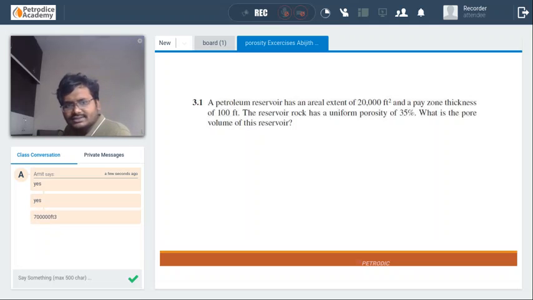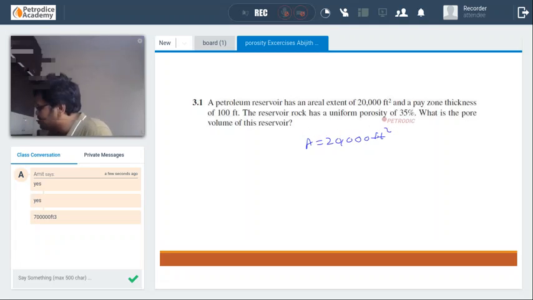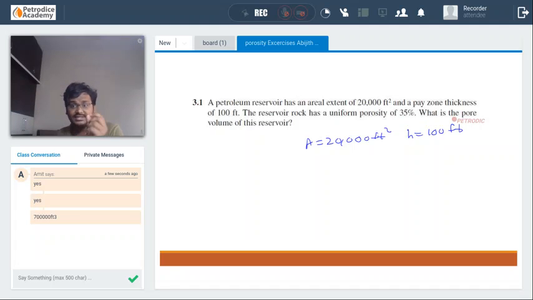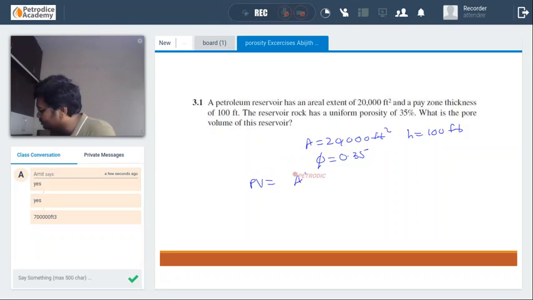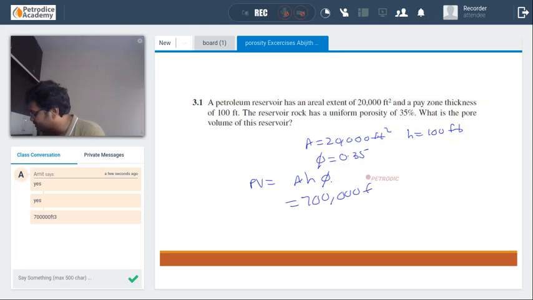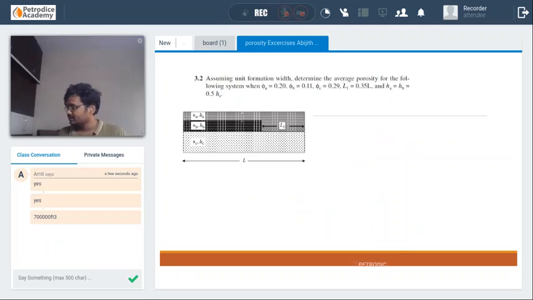A petroleum reservoir has an areal extent of 20,000 feet square and the pay zone thickness h is equal to 100 feet, which has a uniform porosity of 0.35. We need to calculate the pore volume, which is easy. Pore volume is equal to A h phi. That is 20,000 into 100 into 0.35, that is 700,000 feet cube. It's an easy question. Let's go to the next one.